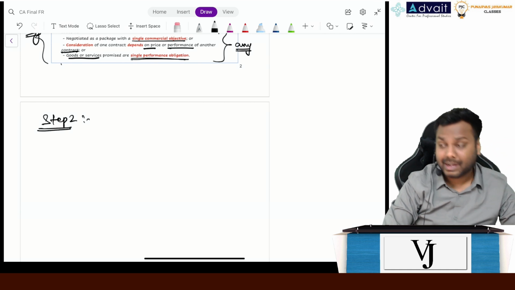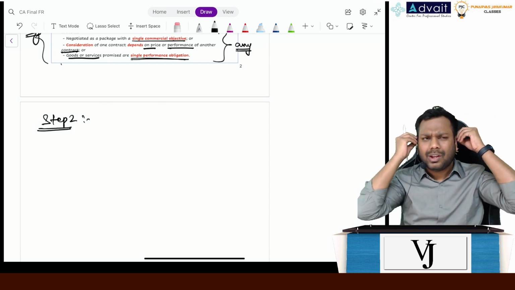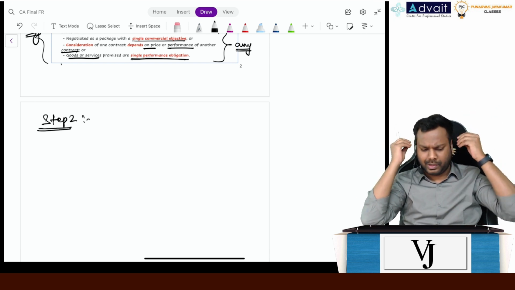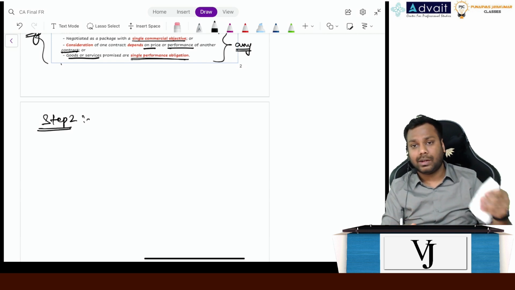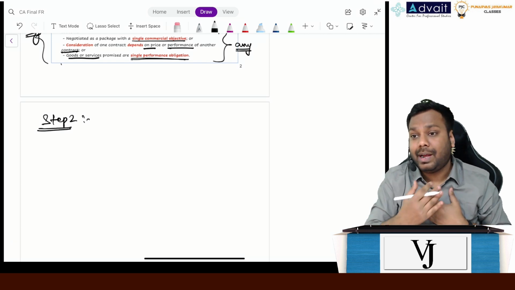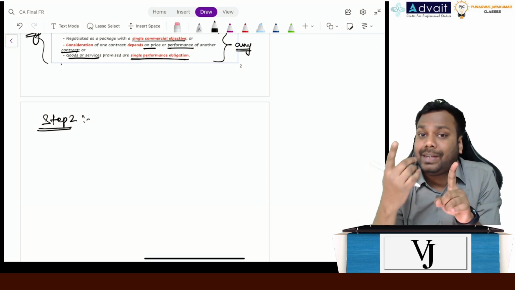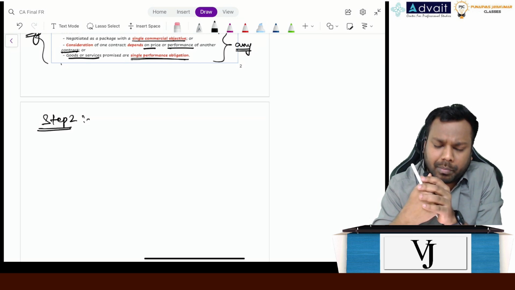Is determining the performance obligation, right? So step number 2 is determining performance obligation. Now, what is the meaning of a performance obligation? If you have to answer in layman's terms, we say performance obligations are the promises which an entity makes to the customer, right? But the promises which are distinct. Now, what is the meaning of distinct promises?